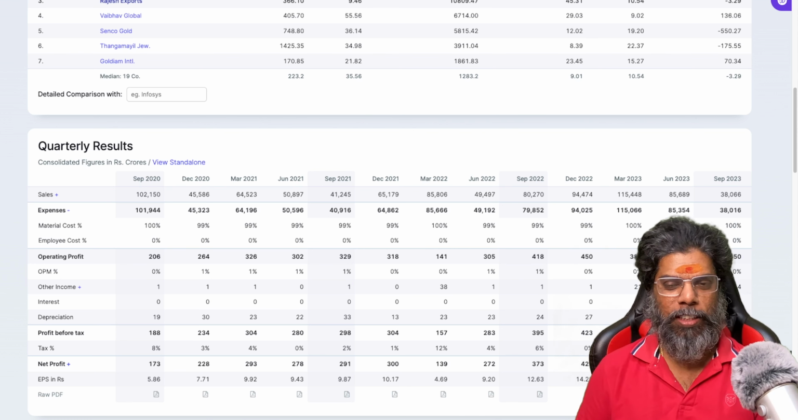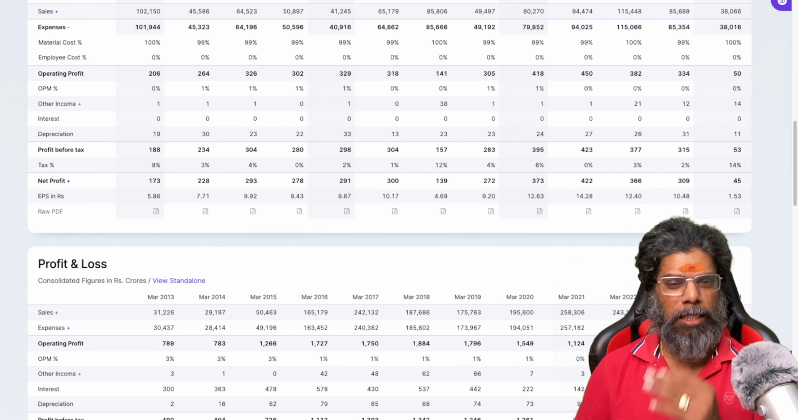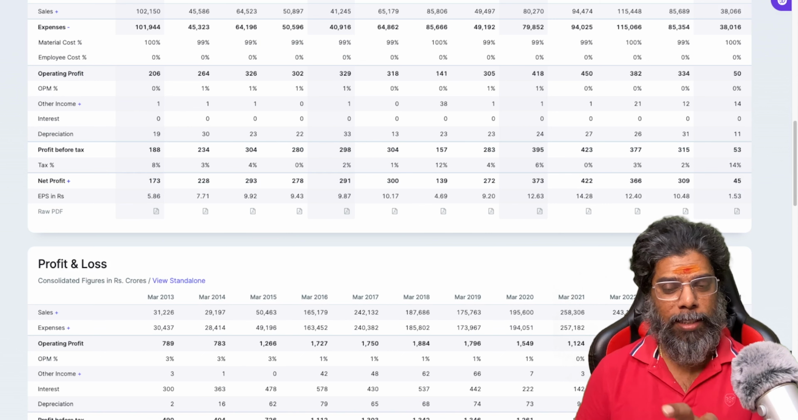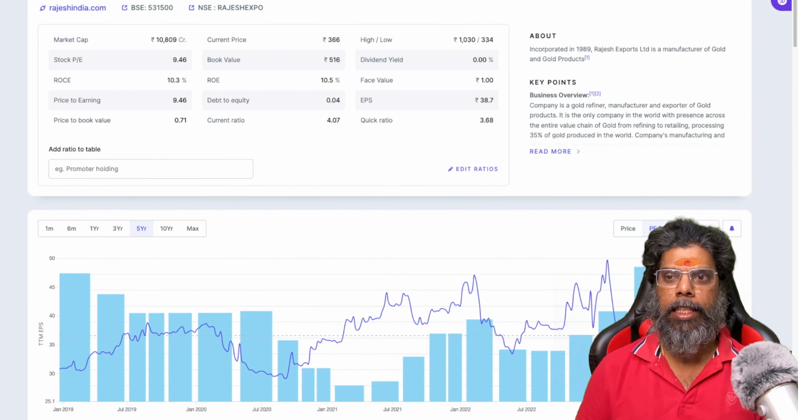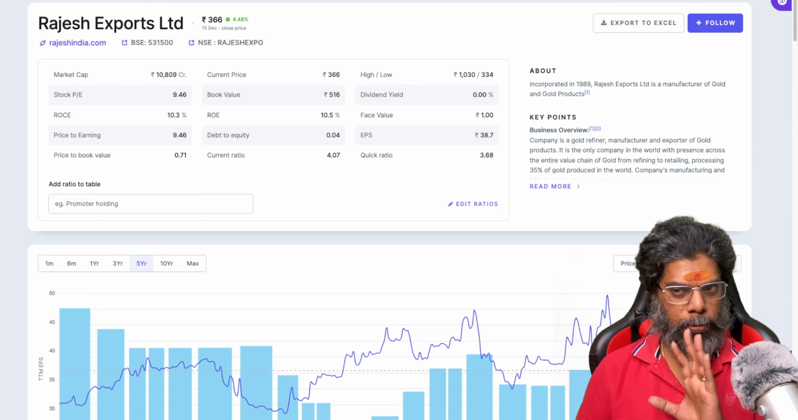Okay, this itself has ruined my plan to pick this stock. But I'm just going through it so that you can understand what things you have to look at when I'm doing a fundamental analysis. So debt is also very less. It's a very good sign, so the fundamental analysis is good.